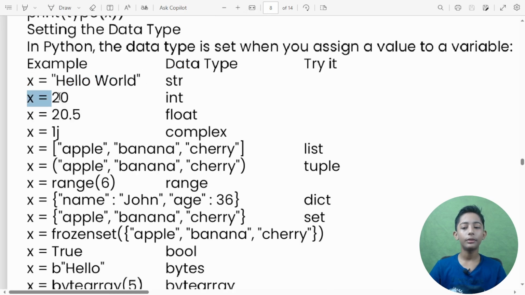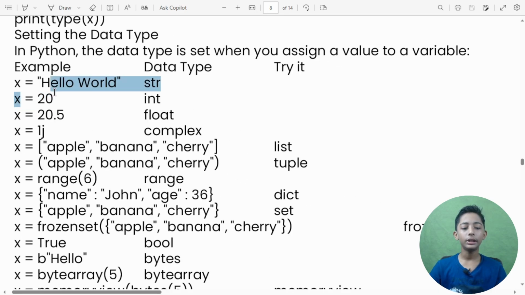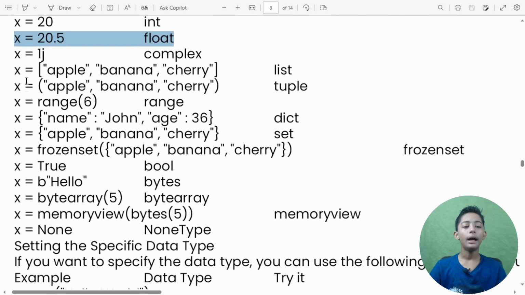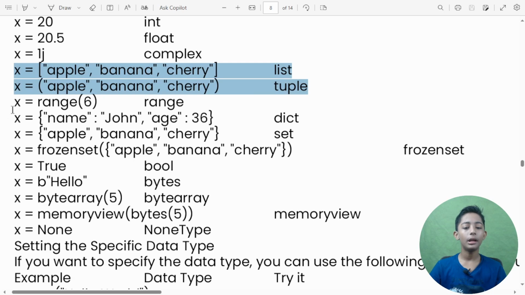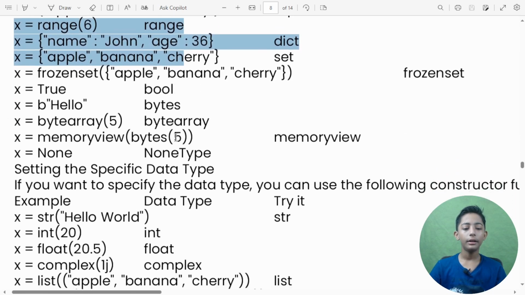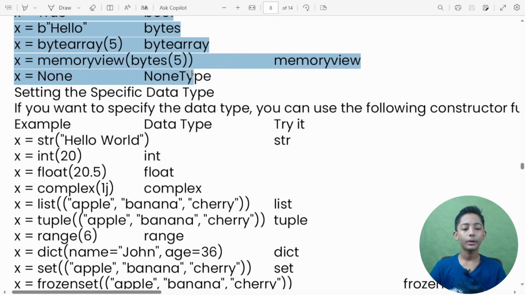And one more, x equals 20, data type is int. x equals 20.5, data type is float. x equals 1j, data type is complex. x equals apple, banana, cherry, this type is called list, and tuple and dict, set, and here you can see many things.